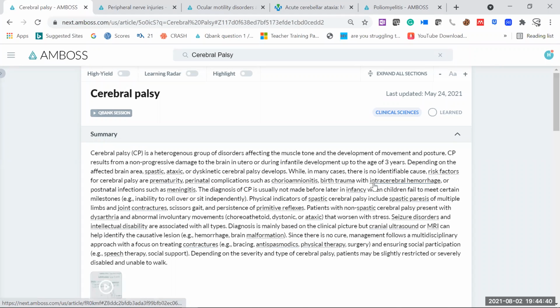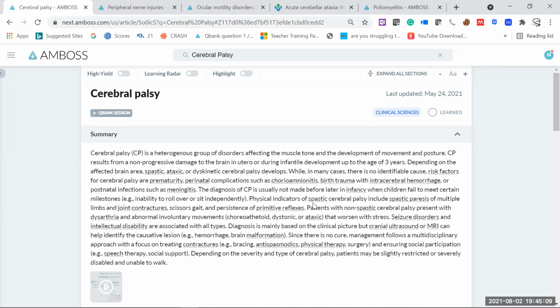Then we have birth trauma. Of course, any kind of instrumental delivery can cause a CP child, and intracerebral hemorrhage or postnatal infections such as meningitis. So maybe up to 3 years of age, there will be nothing related to prematurity, chorioamnionitis or birth trauma, but maybe an infectious cause. One of the most important infections you are going to memorize here is meningitis. So meningitis is the one in the child that can predispose to a CP child.